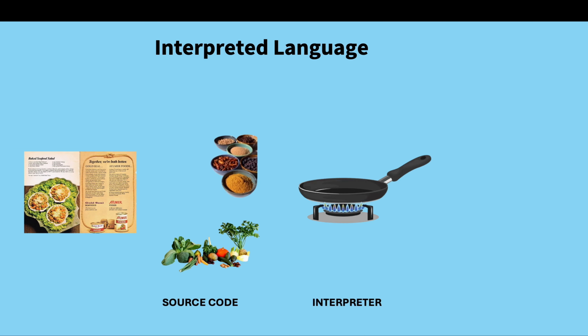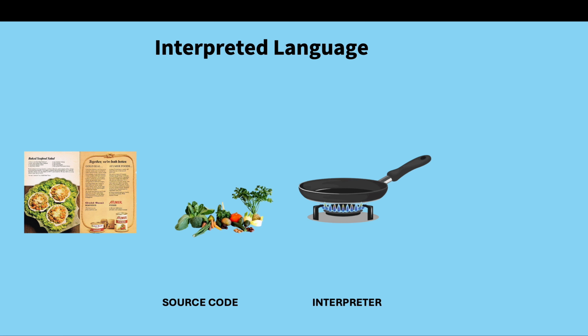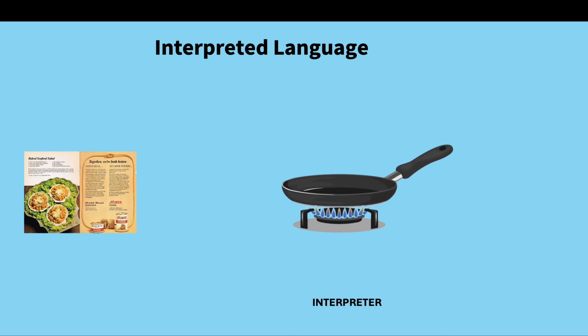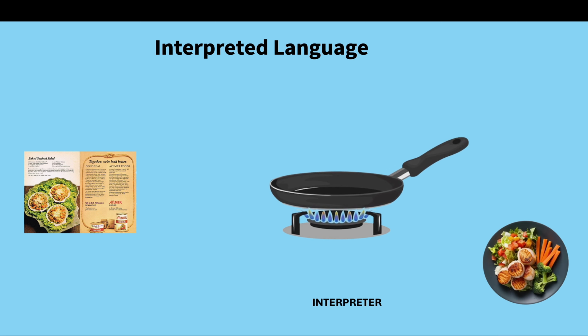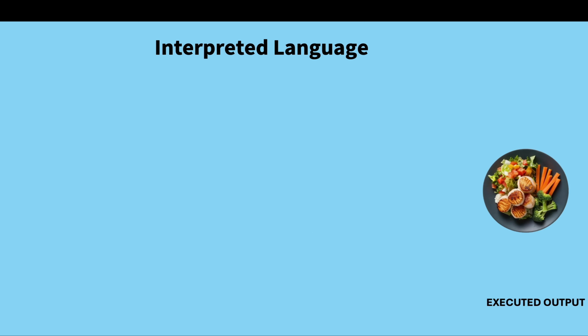Then let's think of interpretation in terms of cooking a meal. We have all our ingredients and our interpreter is our chef. He will read the recipe line by line and he will cook accordingly. If anything is missed out or the taste is wrong in between, it can be modified in between.